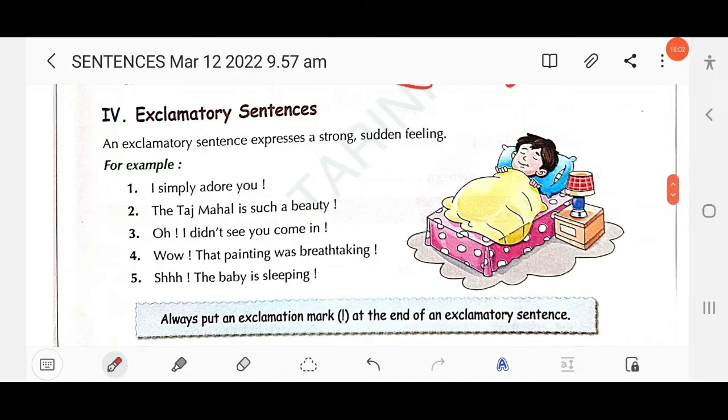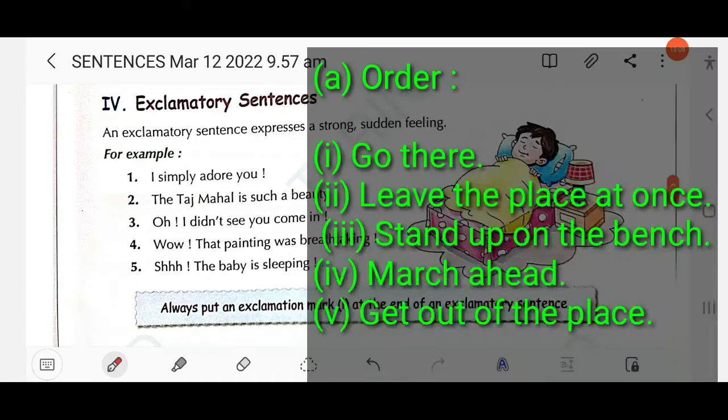Let's discuss more examples of imperative sentences. We use imperative sentences to give orders. So let's discuss some examples of orders. Go there, leave the place at once, stand up on the bench, march ahead, get out of the place. So these are orders.